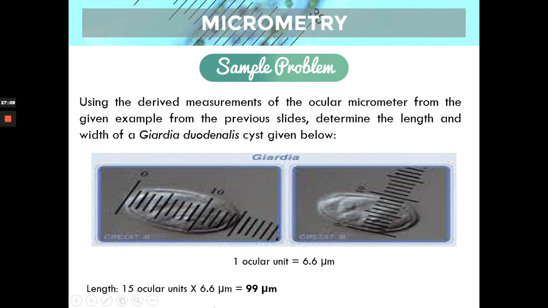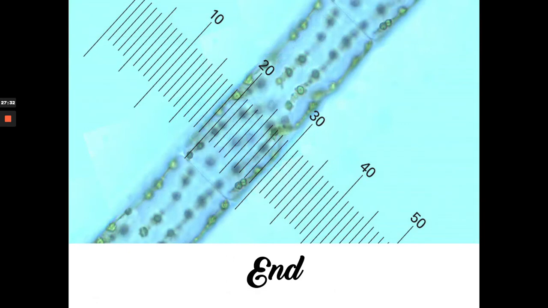Still the same procedure: 9 ocular units times 6.6 is equivalent to 59.4, but we just rounded it off to 60 micrometers. So this Giardia cyst is 99 micrometers in length and 60 micrometers in width. Basically, that's our procedure in ocular micrometry. It's quite simple and straightforward, so we'll practice solving problems like this.